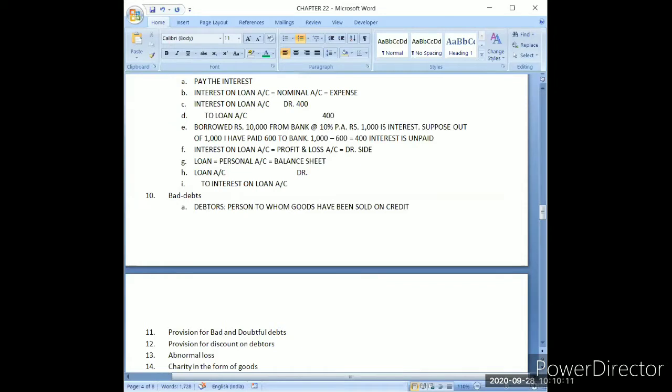Like the bank is also our debtor. We are depositing cash into our bank account. Bank becomes the custodian of our currency, then bank also becomes the debtor. Whenever we demand money from the bank, the bank is supposed to pay that back. That's why when we issue a check, the bank will pay for that check accordingly. So bank is also a type of our debtor. But in general, in accounts, we use the term debtor for the person to whom we are selling goods on credit.